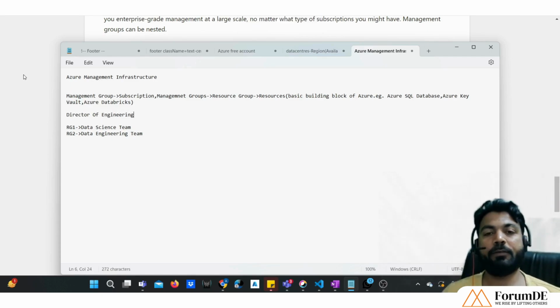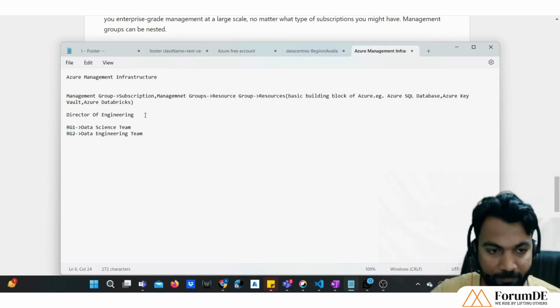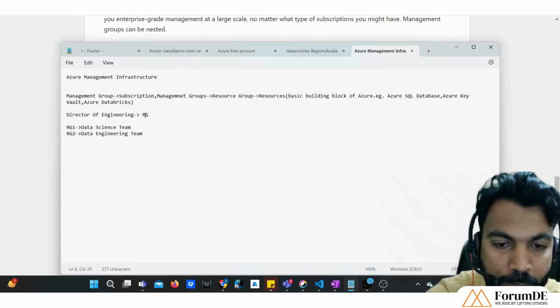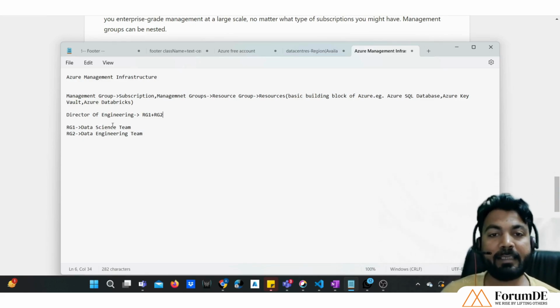He will need access to both of these resource groups, RG1 as well as RG2. Now, how will access be provided to RG1 and RG2 for the same person, the director of engineering? Suppose this is a person. So how will the access be provided?